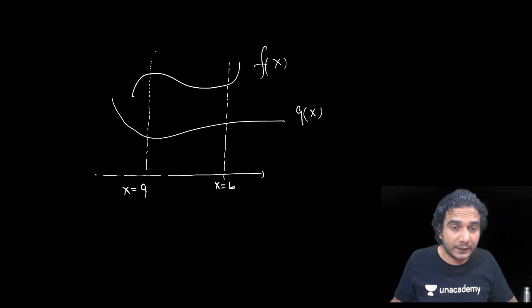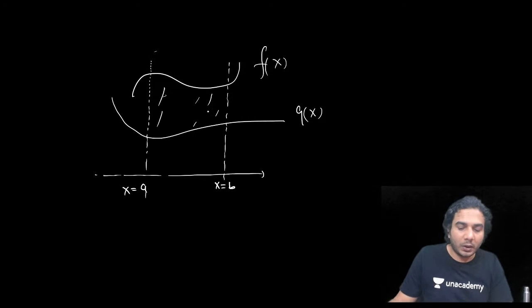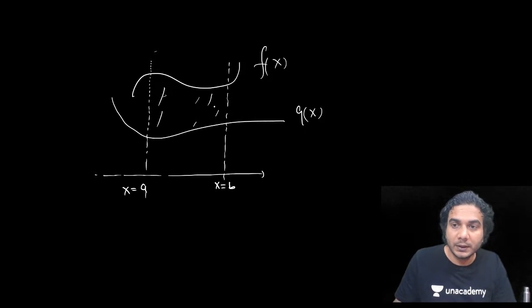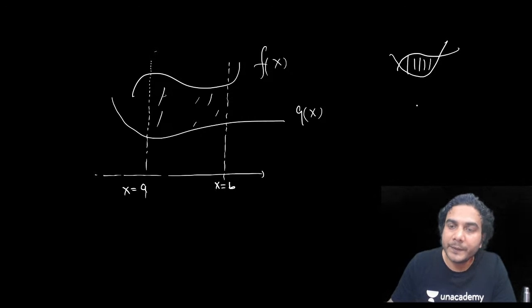Between these two ordinates, we need to find the area between f(x) and g(x). That means we need to find this area bounded by these two curves. Although it is not bounded by only these two curves, it is bounded by four curves. Bounded by means bounded by two curves. Like if you draw two curves, then this is the bounded area.